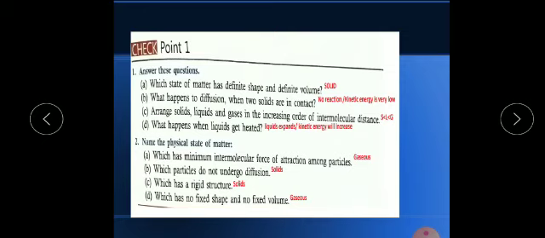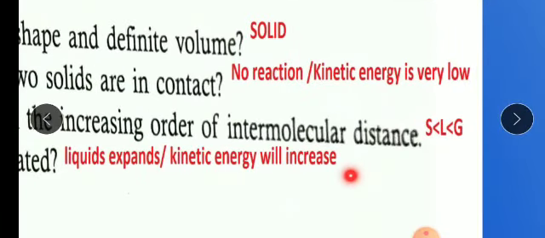So as you know, distance wise, intermolecular distance wise, gas, as you can see here, I have already mentioned that in solids molecules are very tightly or closely packed. Okay, so the sequence will be this only: first solid, which is lesser than liquids and which is lesser than gases, or gases have more distance between the molecule, more intermolecular distance are present in gases than liquid and solid. So you can write like this.